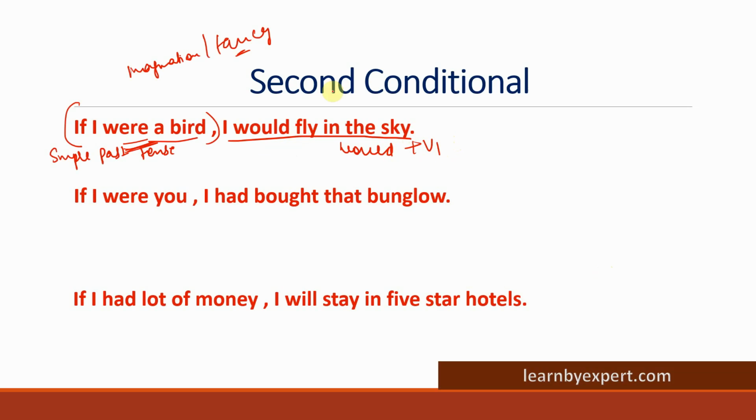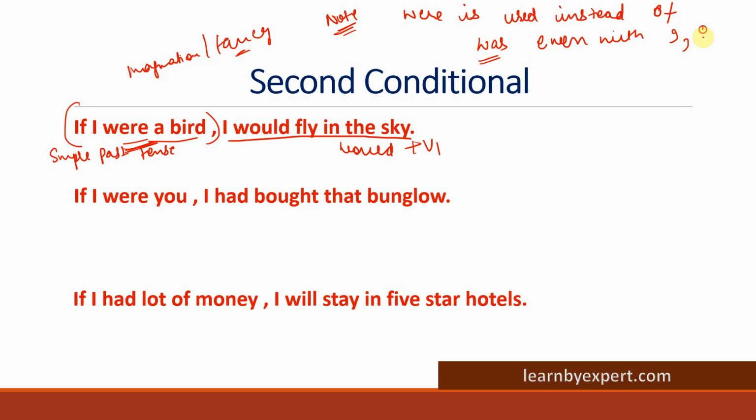Clear? One thing I really want you to note down. For the second conditional, please write this down because this is really important, because in error detection we really get these kinds of errors. So were is always used instead of was, even with I, he, she, it.